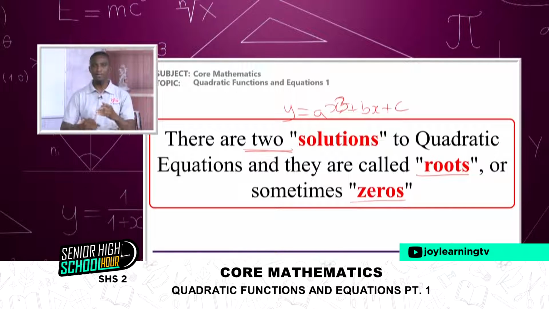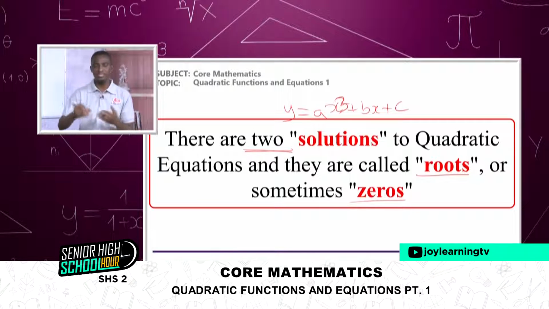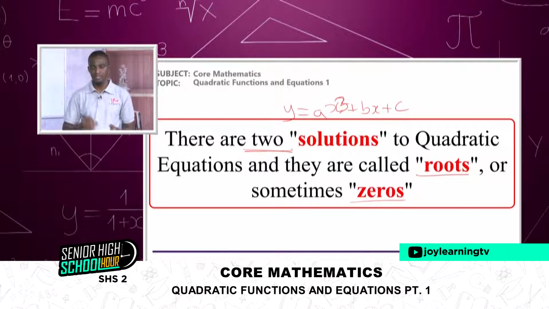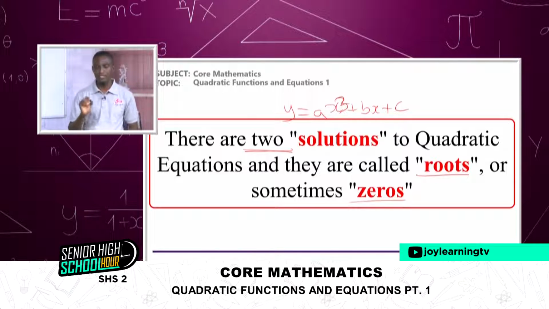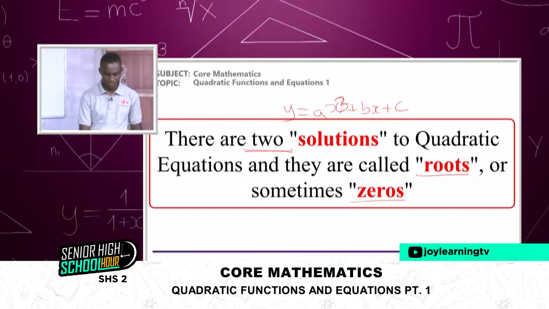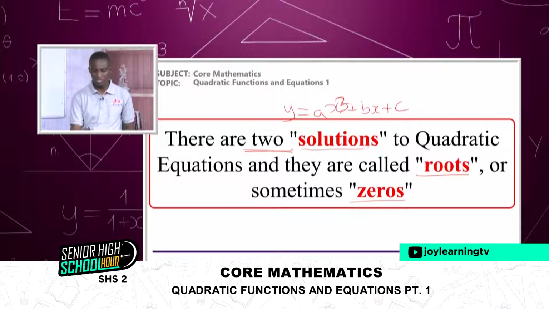As the power increases, the number of solutions increases accordingly. If the power goes to 4, you should get 4 different answers for the value of x. That is what we refer to as the solution to the quadratic equation.